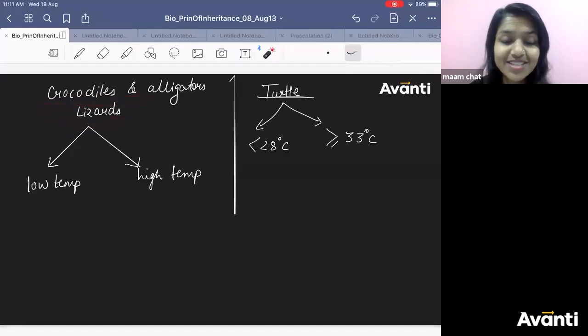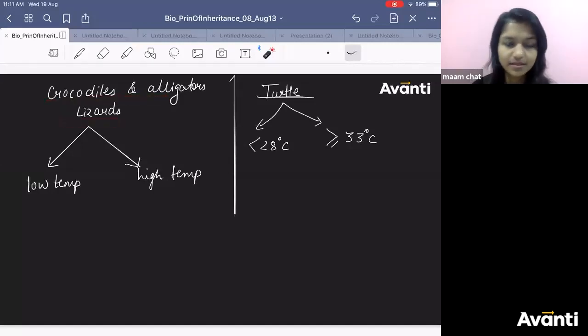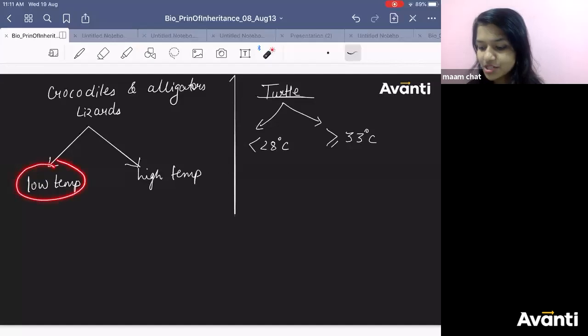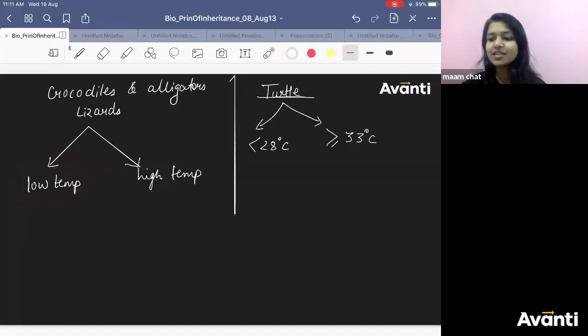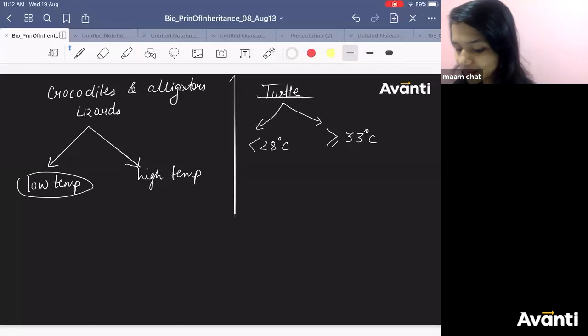In them, temperature can decide their gender. Crocodiles, alligators, lizards. If it is low temperature, what does it become, you know? Anyone knows? If there is low temperature, what will it become? Female, male. So many answers I am getting. Tell me what it will become. If it is low temperature, what will it become?